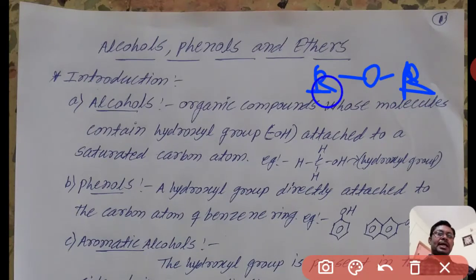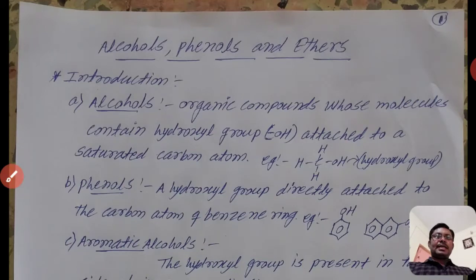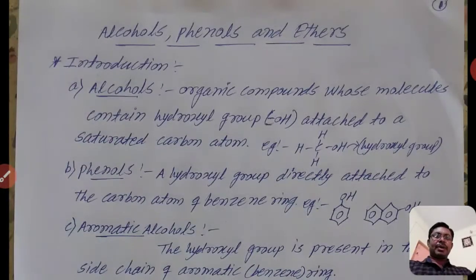In place of the alkyl group there may be an aryl group, that means a benzene ring. If the oxygen is attached to two benzene rings, then also it is known as ether. If it is attached to one alkyl group and one benzene ring, then it is also known as ether. So first we discuss these three classes: alcohols, phenols and ethers.